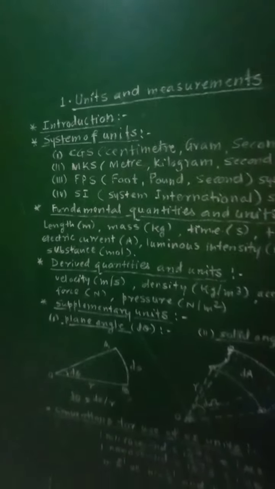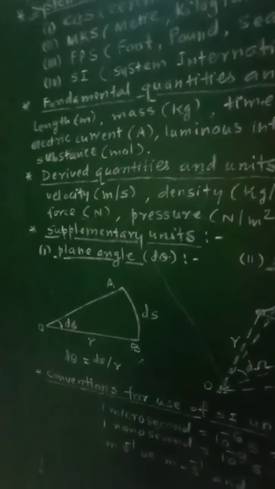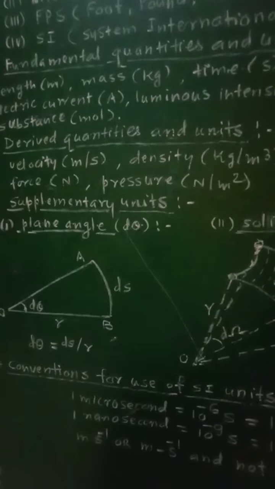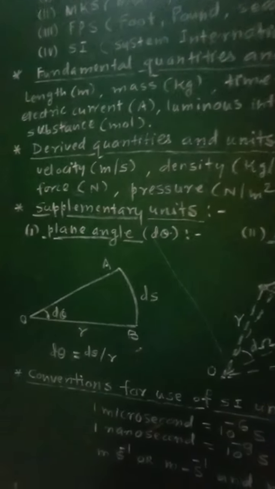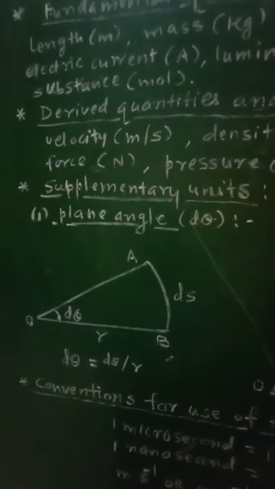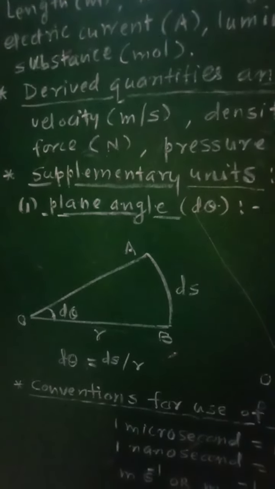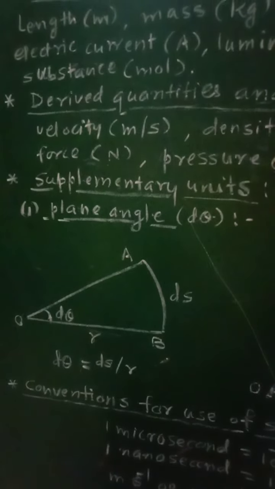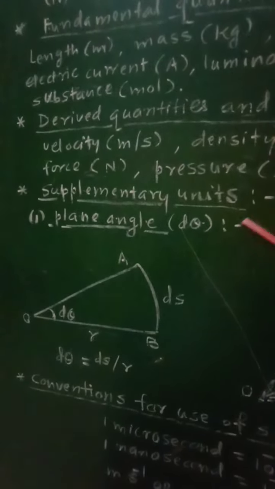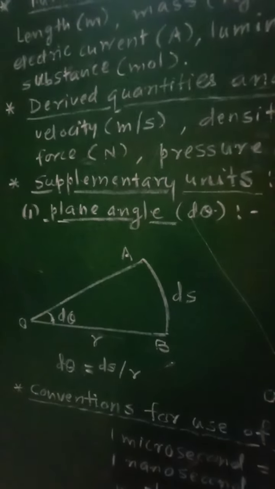From this, again there will be a third category of units. Instead of fundamental units and derived units, there will be another one, the third category, that is supplementary units, which will not be included in fundamental or derived. The first one is plane angle, denoted by d theta.